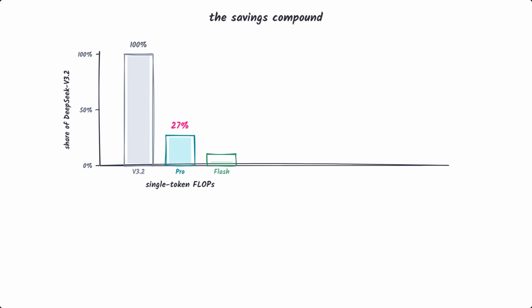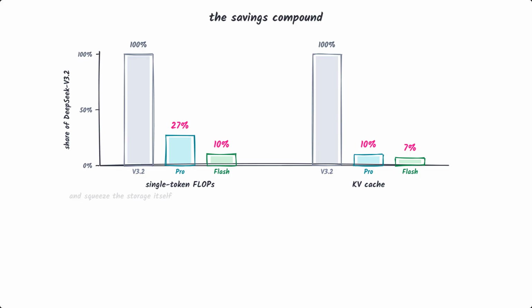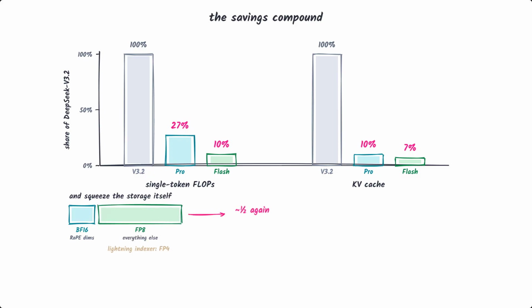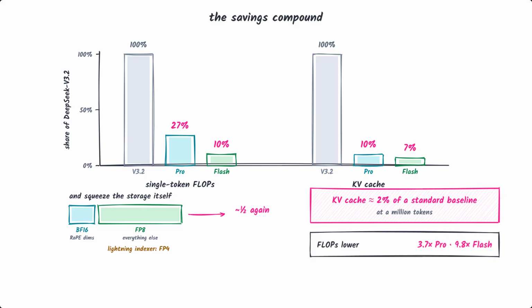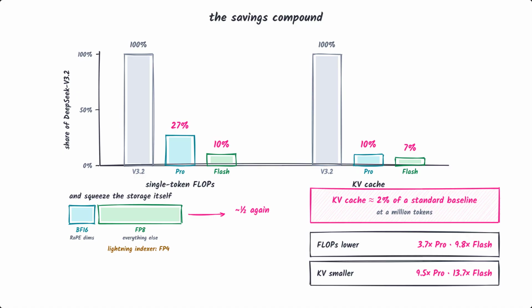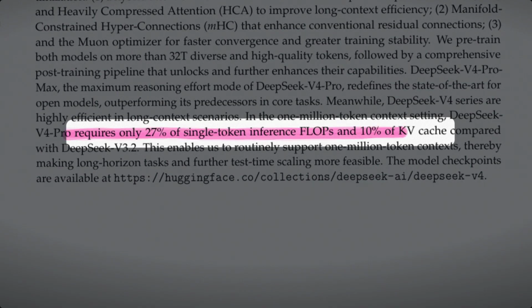Then they squeeze the storage further. The KV entries are kept in mixed precision. Full 16-bit only for the rotary position dimensions, 8-bit for the rest, which roughly halves the cache again, and the indexer runs in 4-bit. The net result at 1,000,000 tokens: the KV cache shrinks to around 2% of a standard attention baseline. Against their own already efficient version 3.2, that's compute 3.7 times lower for Pro and nearly 10 times lower for Flash, with a KV cache 9.5 to almost 14 times smaller. The wall didn't get climbed. It got demolished. The headline number, in their own words.